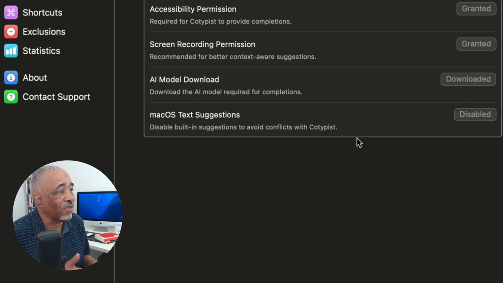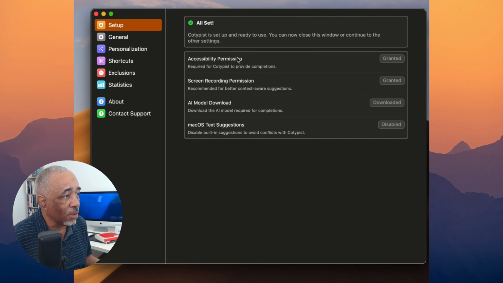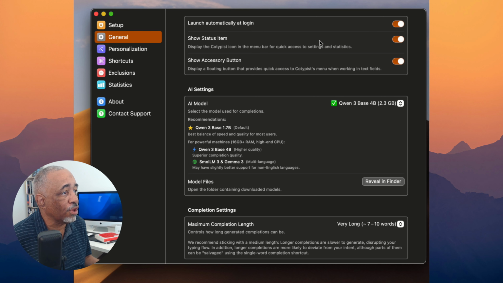So here, basically the setup is that you have to set the permissions and things of that sort, which is pretty much standard with any third-party application. And then you go into your general settings and you can launch it at login. You can show the status item, displaying the Cotypist icon in the menu bar, so you can access it from the menu bar. It also has a little gamification where it shows how many words it predicted for you that you've accepted. And then you can show the accessory button. So I just turned that off. I usually don't keep it on, but when you first use it, you might want to do that.